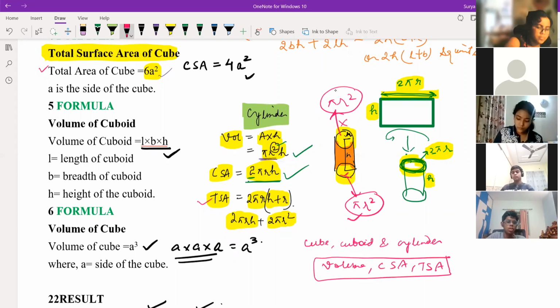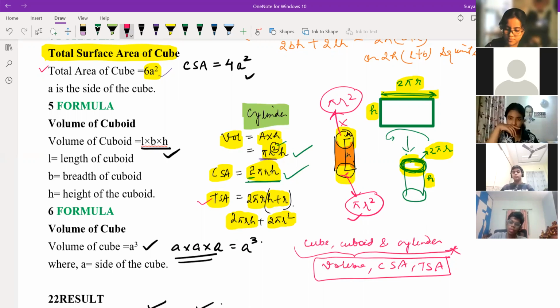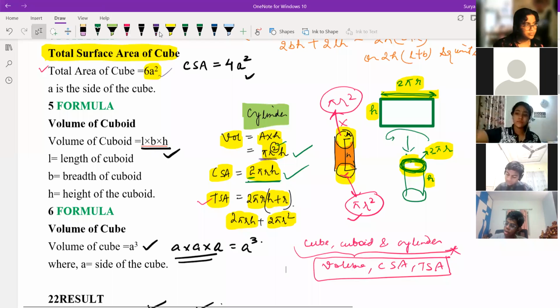If you're having doubt in these 3 parts, just let me know. Shriyanvi, is it clear to you? Shriyanvi?